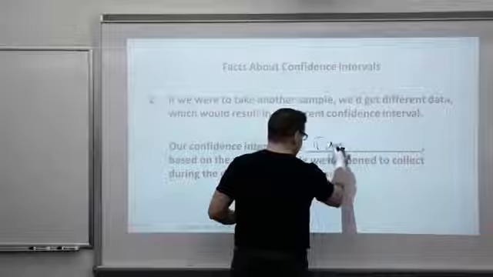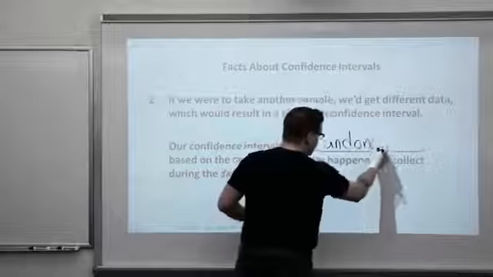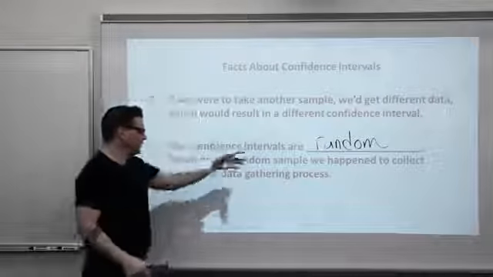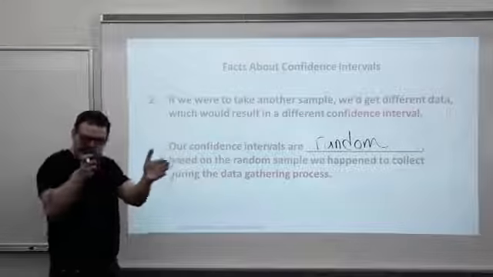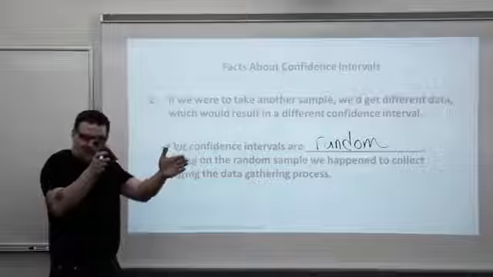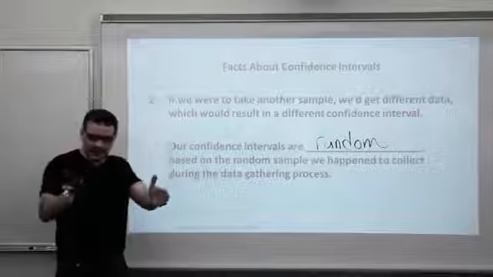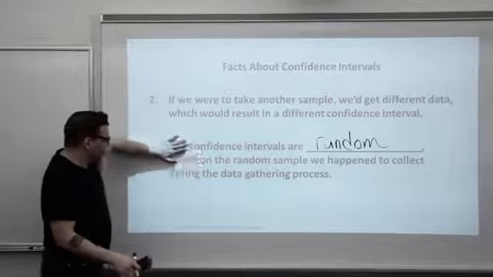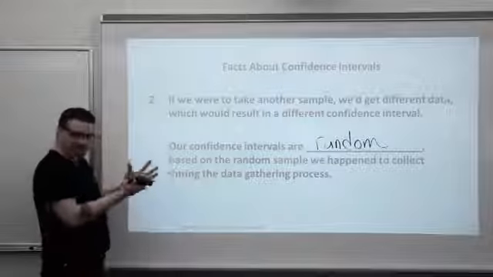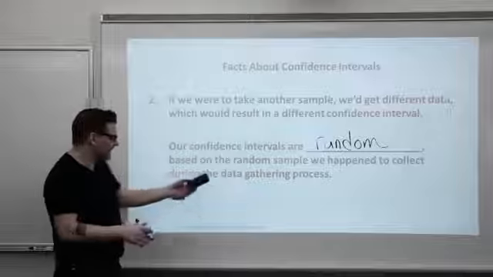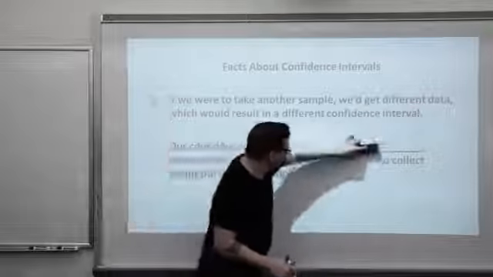If you take another random sample, then the result is going to be another random confidence interval. And keep going, you'll get confidence intervals bouncing around. If you line them up, they'll be moving. The single confidence interval that we got is based on the random sample that we happen to collect during the data gathering process.